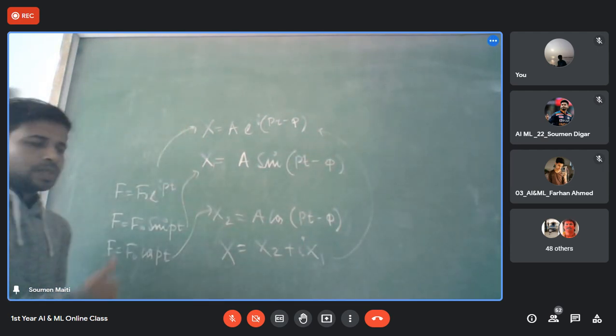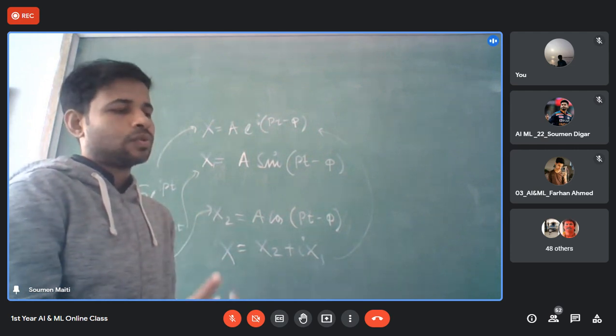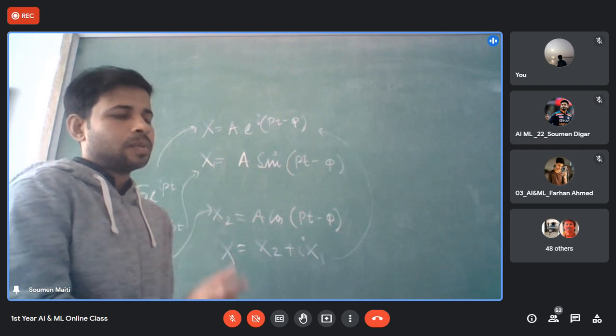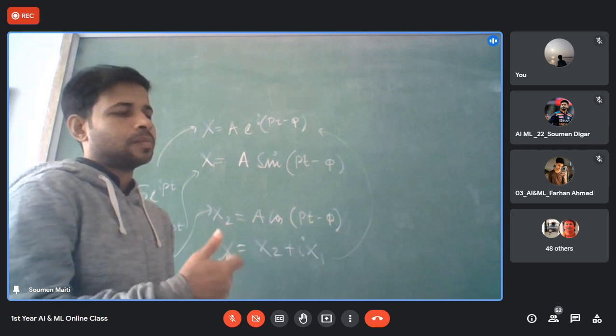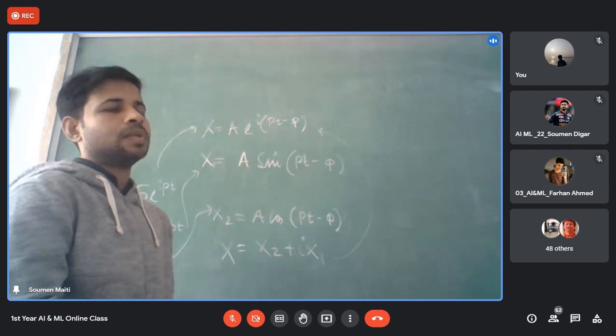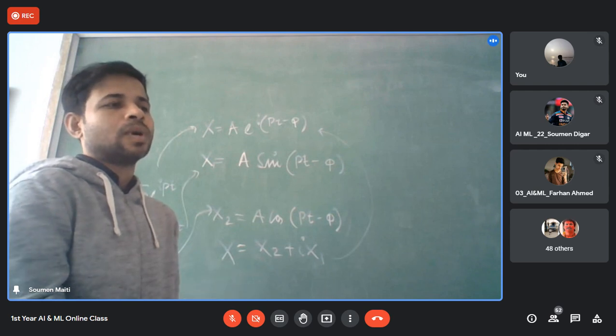As we discussed in the first class, the external force which we apply from outside has to be periodic, and a periodic force can be expressed in terms of cos theta or sin theta. But we have derived the expression with the more complex term, the combination of these two, that is e to the power i theta.